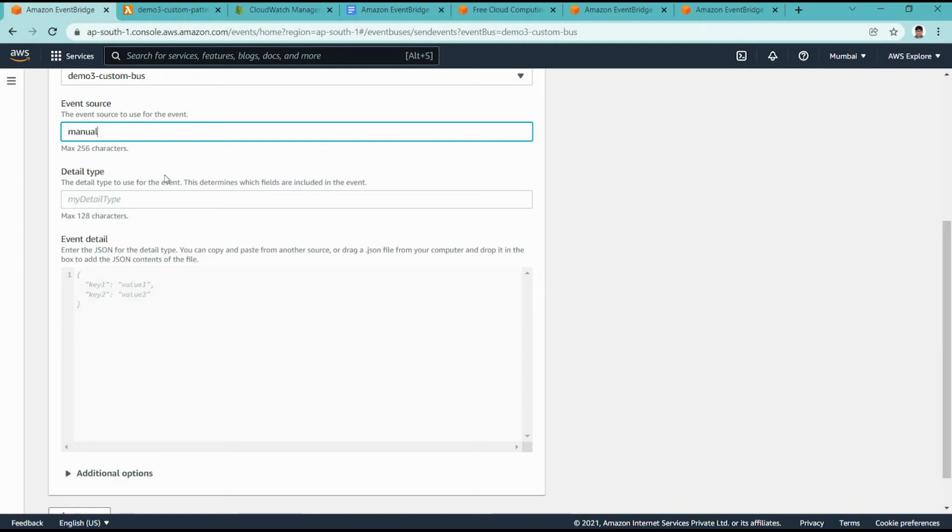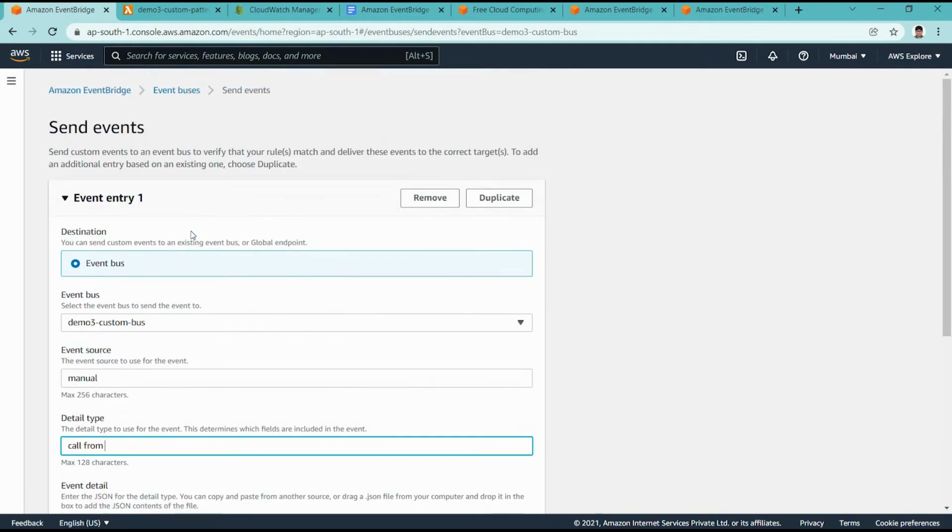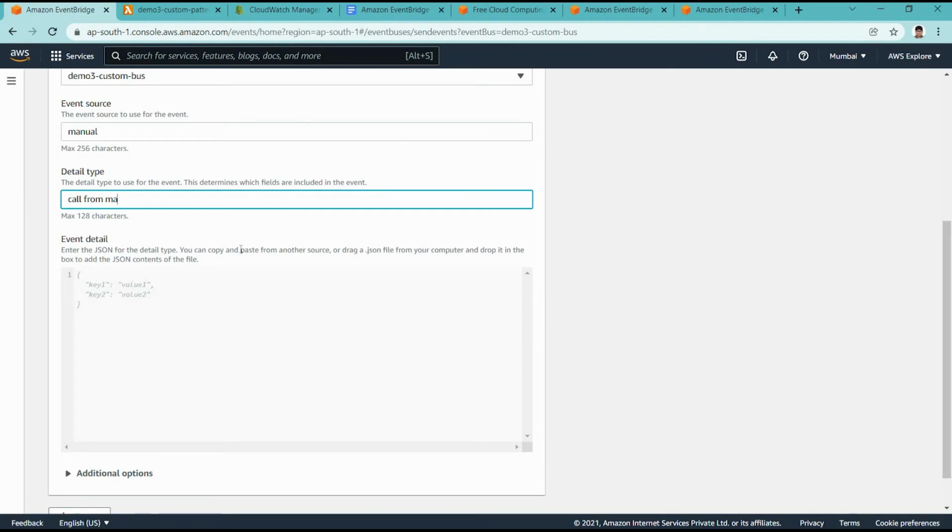Okay, event source we can say manual, and detail type we can say... okay, so for now event source we are using manual, and in the details we are also saying call from manual send event. Okay, and here we can pass the data, whatever data we want to pass.